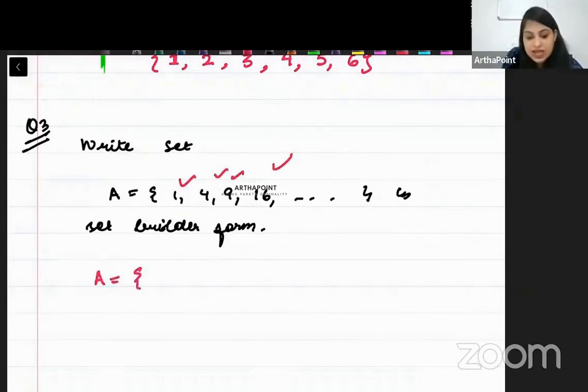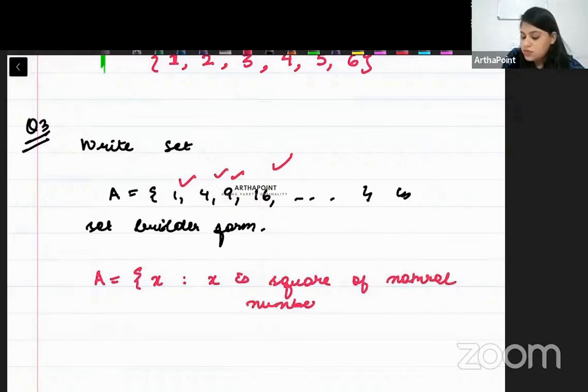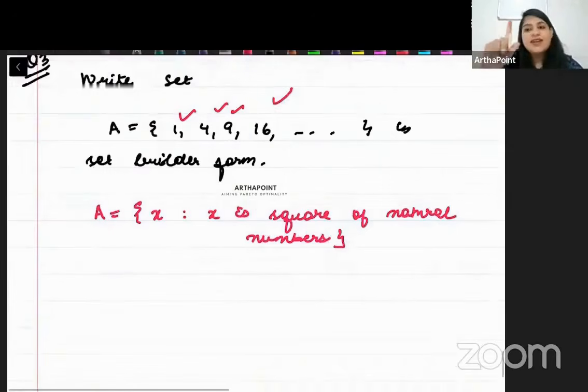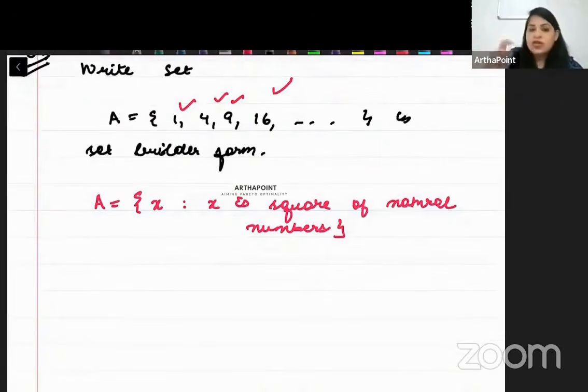It has elements x such that x is square of natural numbers. So I want x such that x is going to be the square of a natural number. That is the set A. This is clear to us. Or now I will write it in a better format, as you will see in maths.